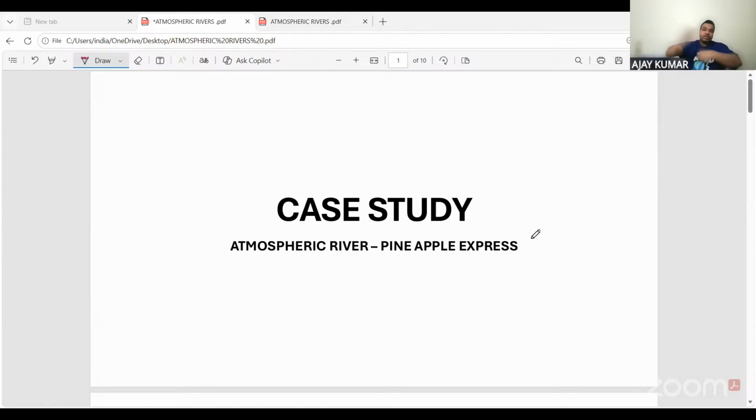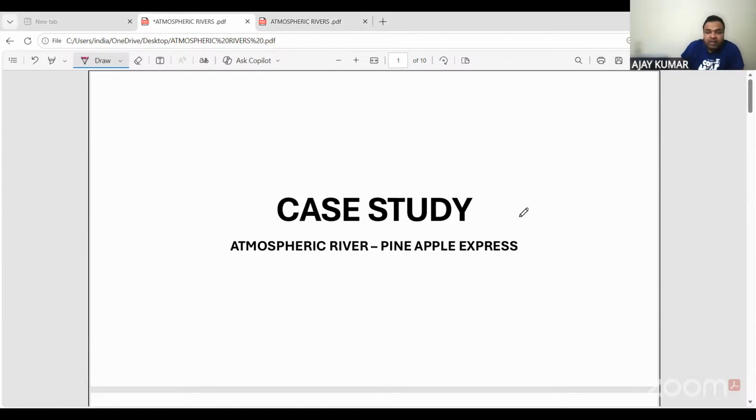ठीक है, स्टार्ट करते हैं आज की केस स्टडी. And today's case study is about atmospheric river. And the name of this atmospheric river is Pineapple Express. So, let us see in which all themes we can use this case study. This case study can be used in multiple themes.